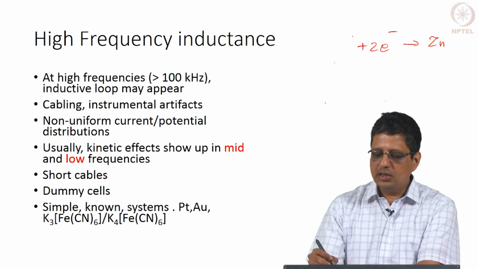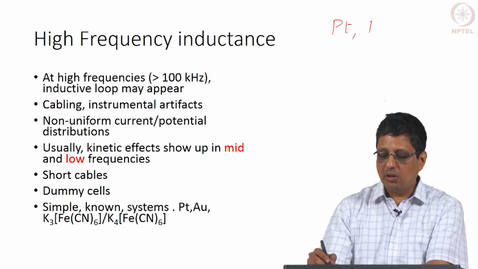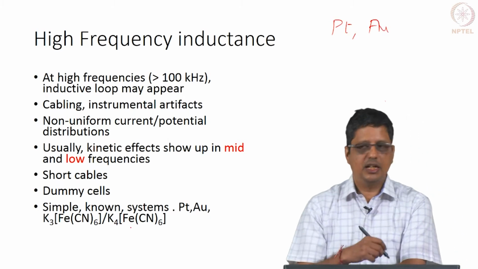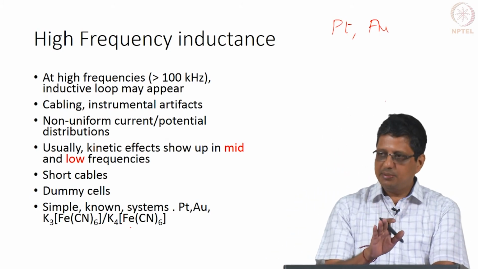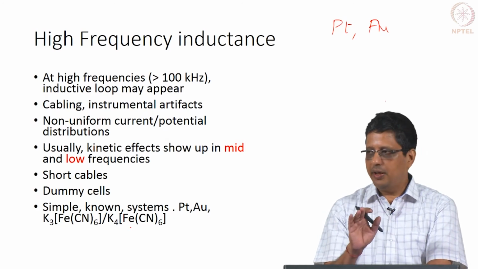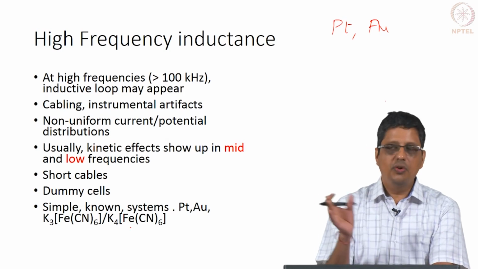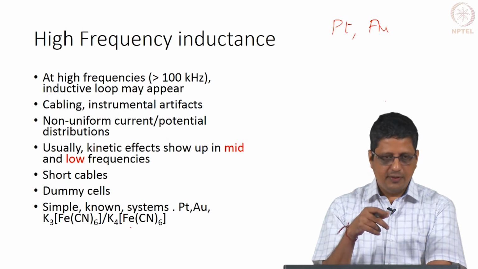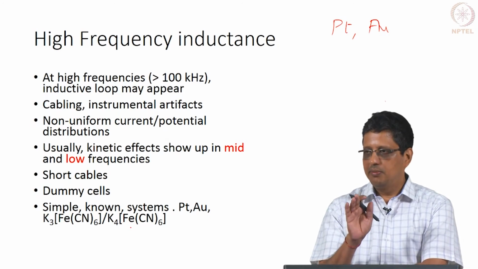So, if I want to study a simple reaction, to make sure I understand this correctly, my reference electrode is good, my cell geometry is good, usually we would take platinum or gold electrode and conduct this reaction and see whether the impedance comes as expected. If it comes as expected, then we have confidence that the equipment is behaving correctly, cabling is okay, the reference electrode is probably doing fine. So, we study the actual system that we want to study. If this does not come correctly, we have to fix this instrumentation and cable before we go on to the actual experiments.